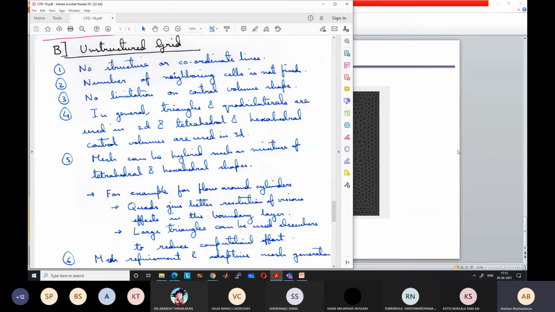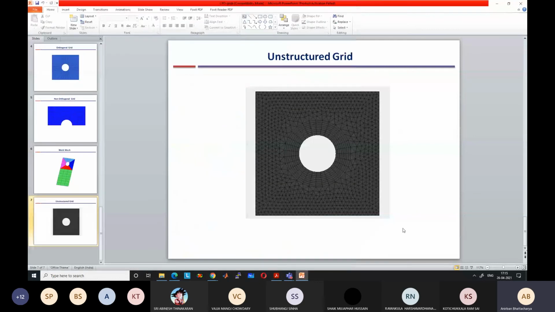So as an initial trial, what many people do is that they create unstructured mesh. They will just use the default mesh algorithm given by the software to generate the mesh. And the software will generate a mesh like this, some arbitrary mesh. It will try to fit triangles everywhere, some quadrilaterals, whatever is feasible.